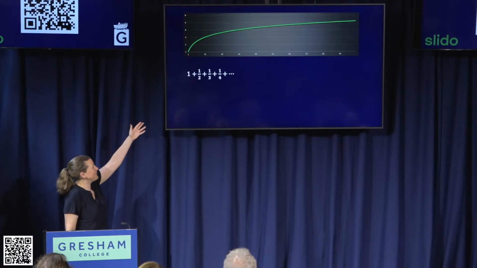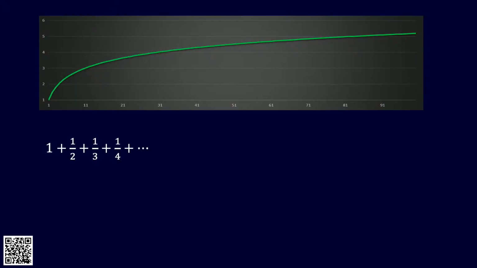So if we think about something like this, it's called the harmonic series. So we're adding 1 plus a half plus a third plus a quarter plus a fifth plus dot, dot, dot. If you look at the partial sums here, and I've plotted the first about 100 of them, you can see that it's 1, and then 1.5, 3 over 2, and then you add a third. So the bits you're adding on get less and less each time. Kind of the gradient of this thing is settling down. It hasn't settled down to anything yet, but it sort of looks as if maybe it might, given enough time. It's getting flatter and flatter, the line. So it might settle down to something.